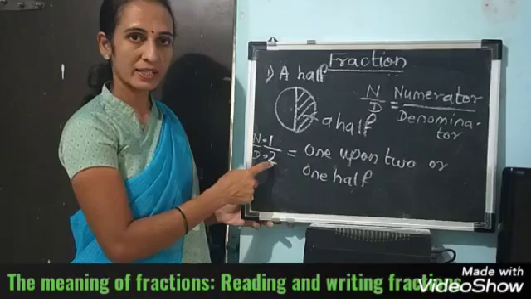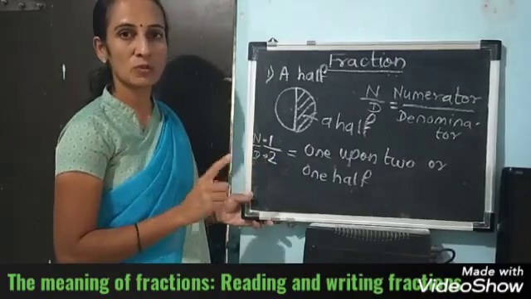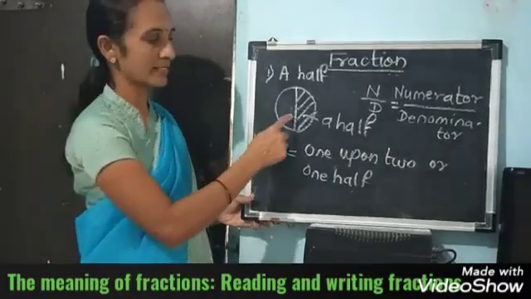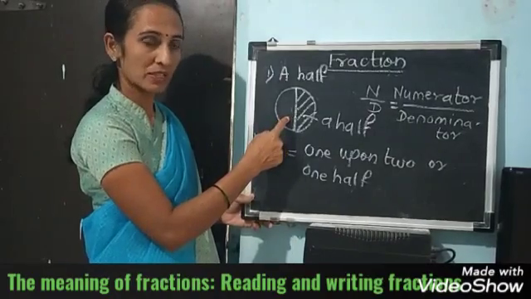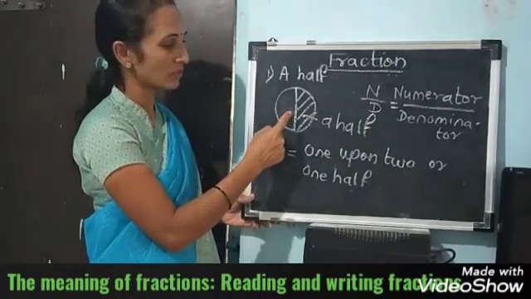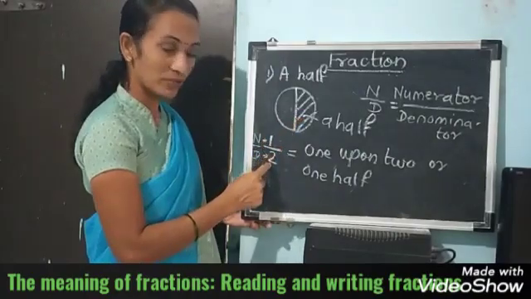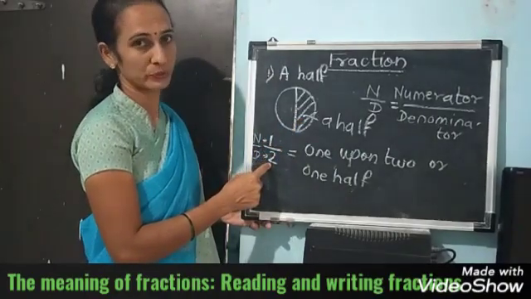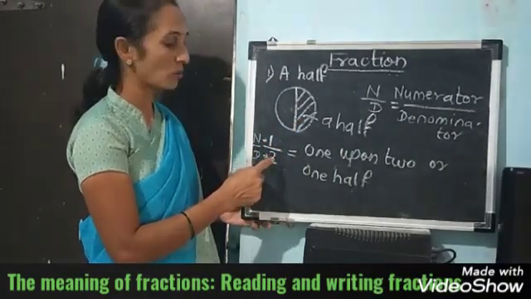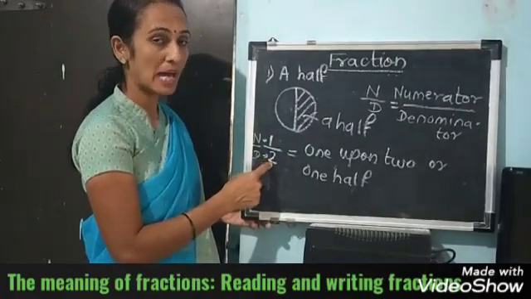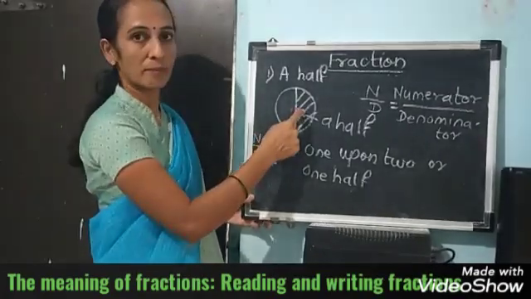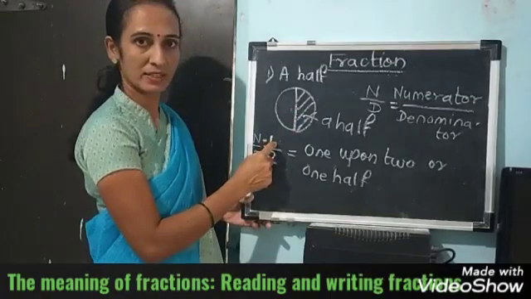Why have I taken 2? First find out how many total equal parts are in the figure. In the given figure, how many total equal parts? 1 and 2. 2 parts. So write down 2 at the denominator. Okay. Out of these 2 parts, how many parts are shaded? 1 part is shaded. So write down 1 here.